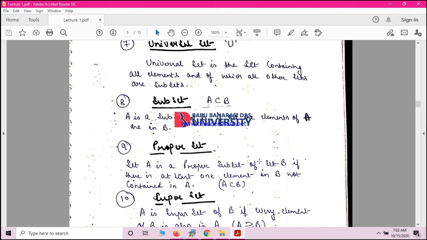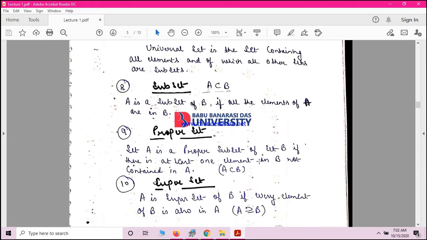Next is, what is a proper subset? What do you mean by a proper subset? Okay, let's understand this also. A set is a proper subset when this contains fewer elements and this contains more elements. If this contains fewer or the same elements, then this is called a subset.